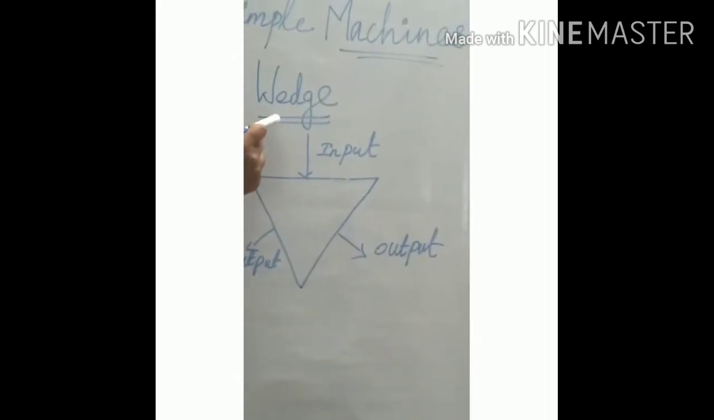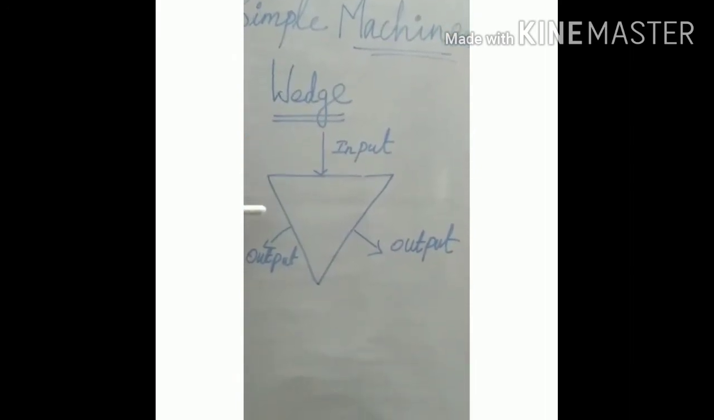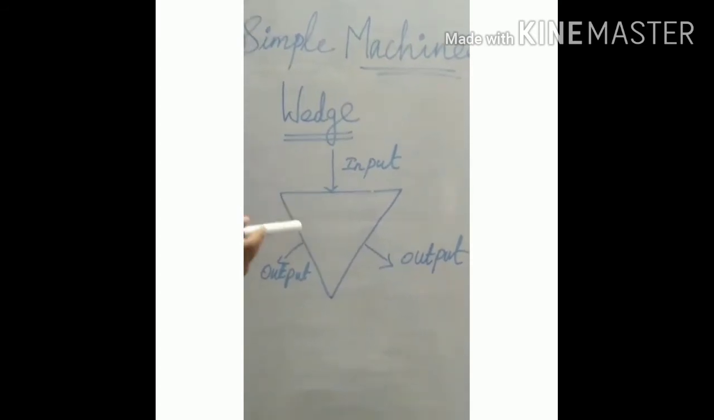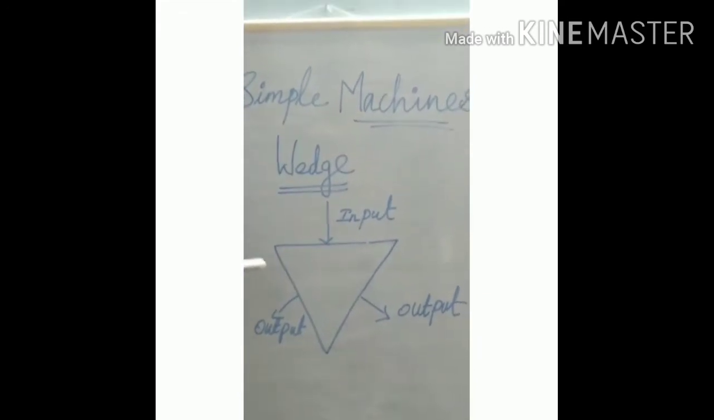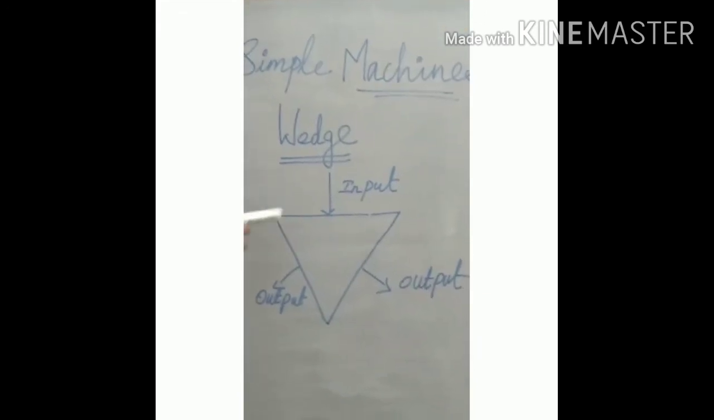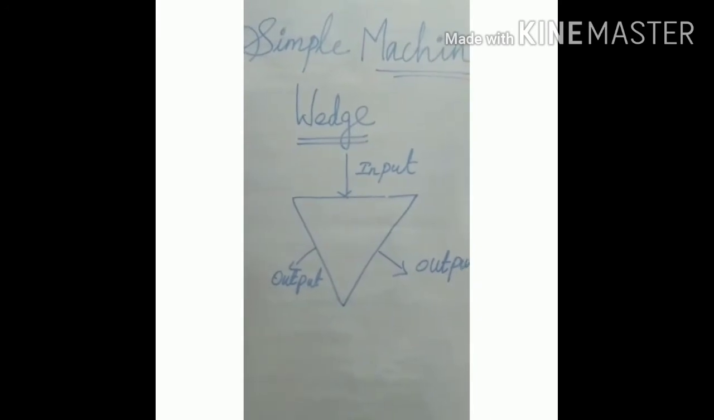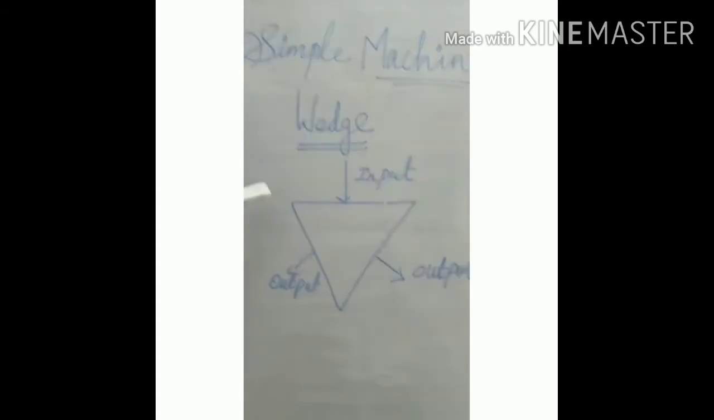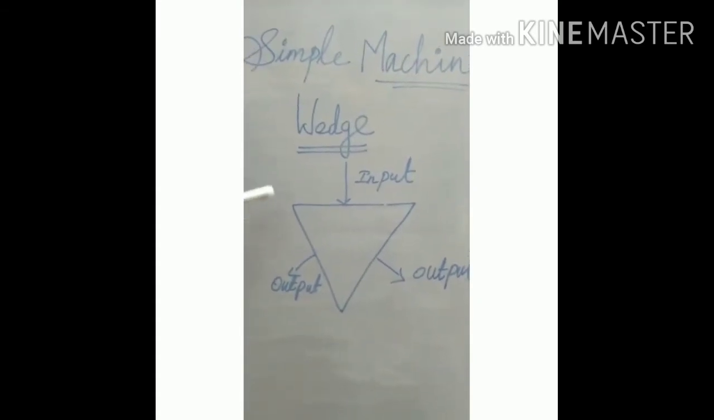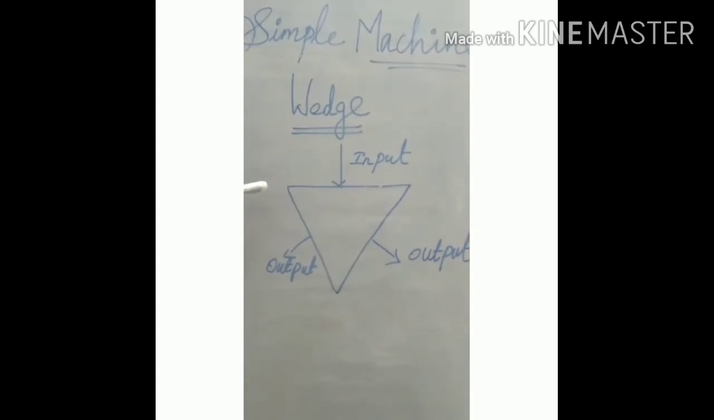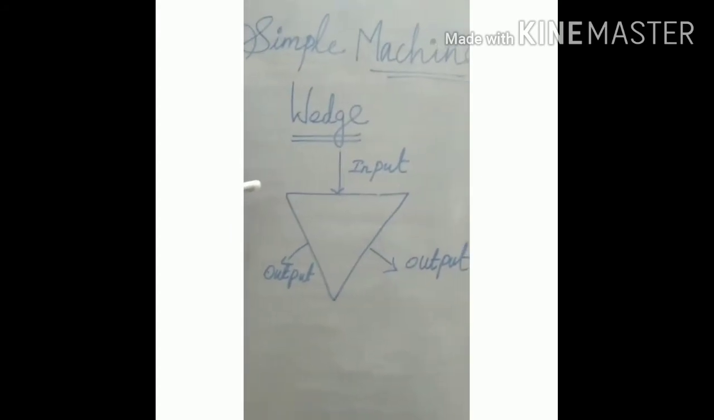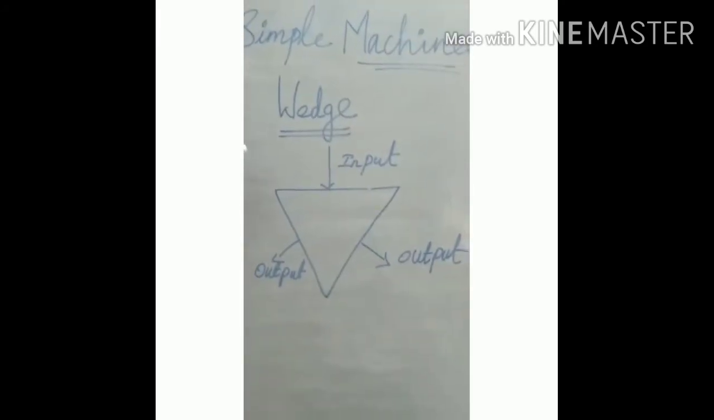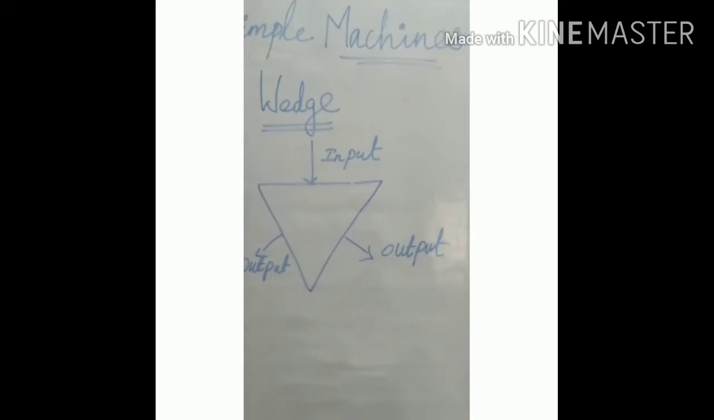A wedge is a tool with a sharp edge which can be used to split materials. Almost all cutting tools make use of the wedge. So a wedge is a simple machine. It is used to push two objects apart. The wedge is made up of two inclined planes.